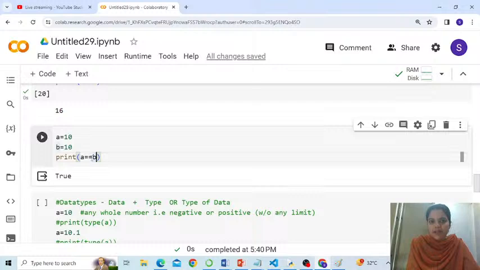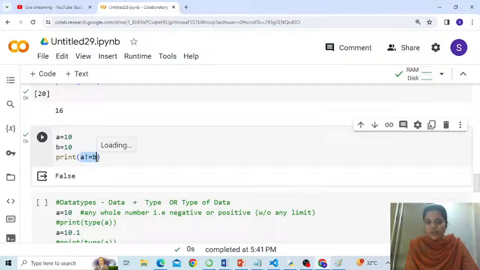That means it's a comparison operator. Is that okay? And if I write like this, exclamation, that means it is not equal to. Now ask the question yourself, is A not equal to B? False. A is equal to B, right? So if I run this, it says false. How come you say A not equal to B? A is equal to B. That's the reason this equality or inequality has returned me false.